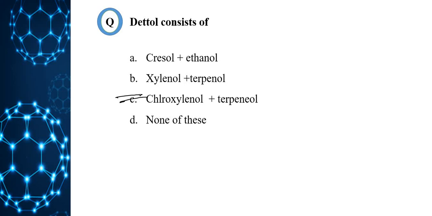And here you should know some other antiseptics also. One more good example of an antiseptic is bithionol. Bithionol is added to soaps to impart antiseptic properties. This is one of the important antiseptics.